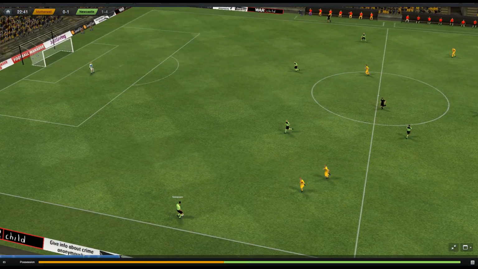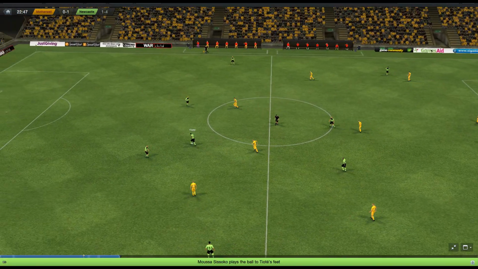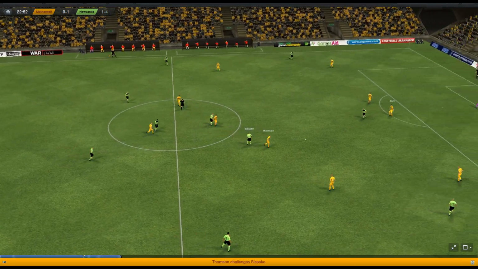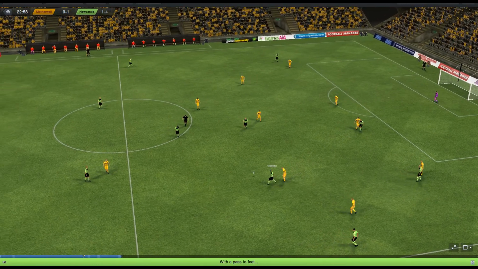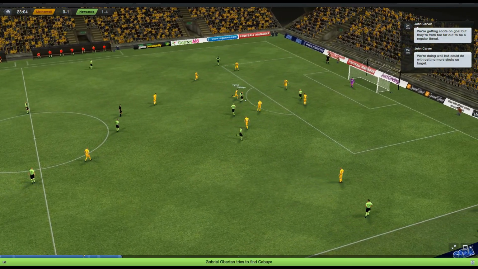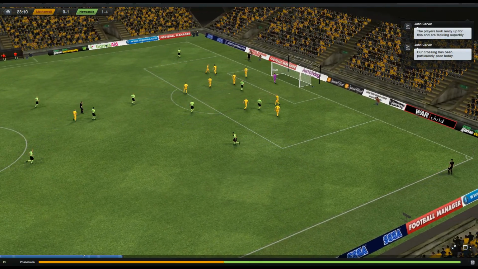It was quite a poor pass, but Simpson's kept it in. Gives it to Sissoko. Back to Tiote. Another poor pass, but Newcastle getting away with it. Sissoko, tackled, but they pick it up. Sissoko to Tiote. Into Obertan. Here's Cabaye. Gouffran. And that's a good save by the keeper, putting it around for a corner.